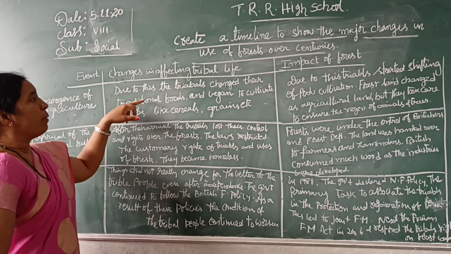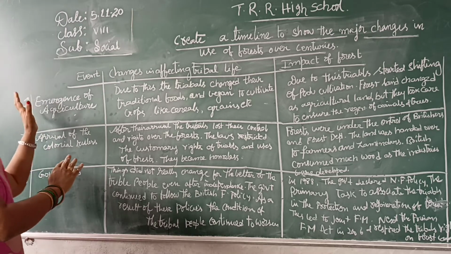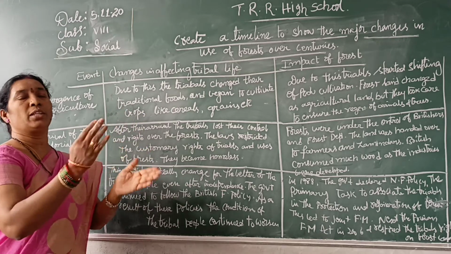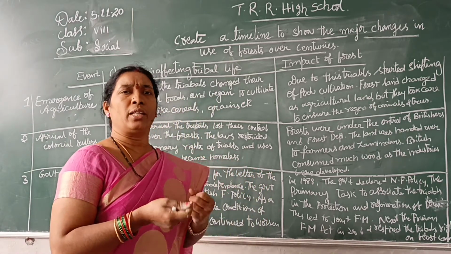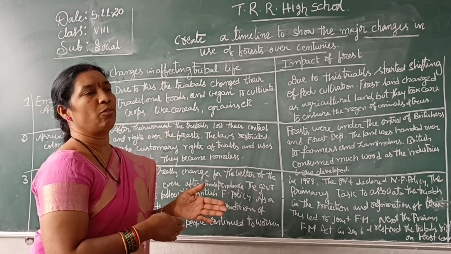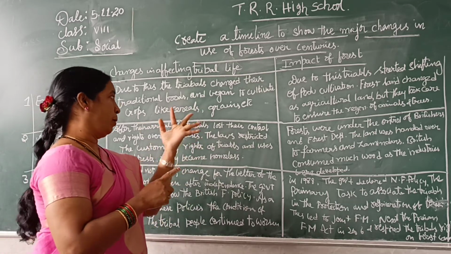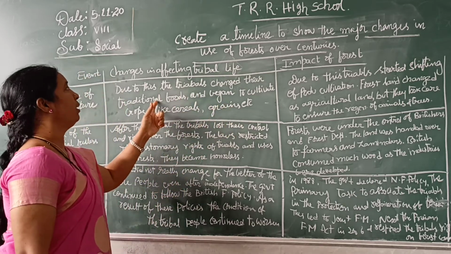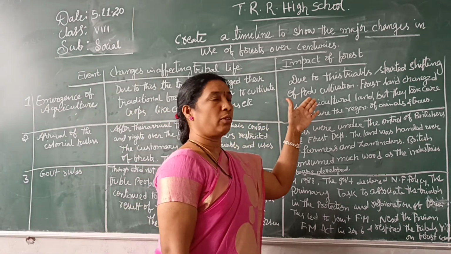So due to this, the tribals changed their traditional food, because the forests were slowly turning into agricultural lands. Before that, they were eating tubers and hunting animals. Slowly they came to agriculture. Cultivation started, and they began to cultivate crops like cereals, grains, pulses and all. They started this in the forests. So that is one change in the tribal people, and that was the impact on the forest.